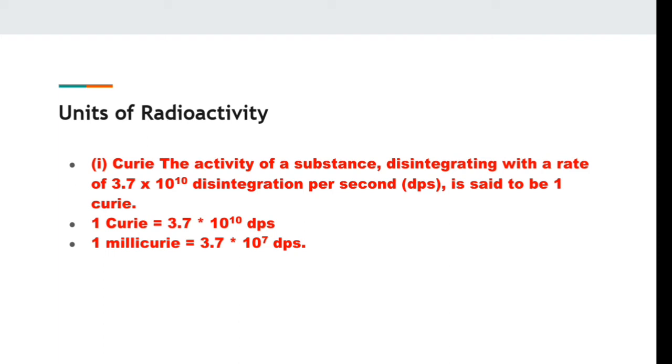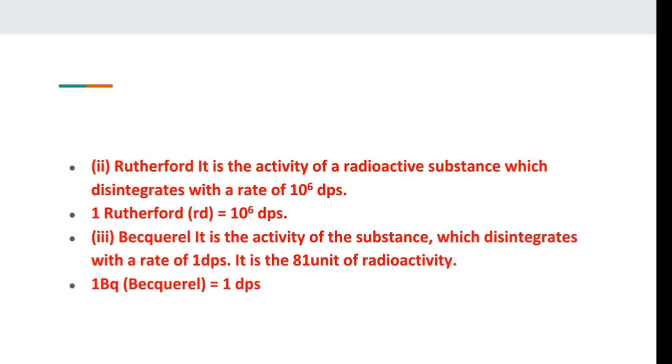Curie: 1 Curie is equal to 3.7 × 10^10 dps. The unit is called the Curie in honor of Madame Marie Curie. 1 millicurie is equal to 3.7 × 10^7 dps. Then Rutherford was one of the great scientists who made a very great contribution to the same type of work, and therefore the unit is named Rutherford in his honor, and 1 Rutherford is equal to 10^6 dps.